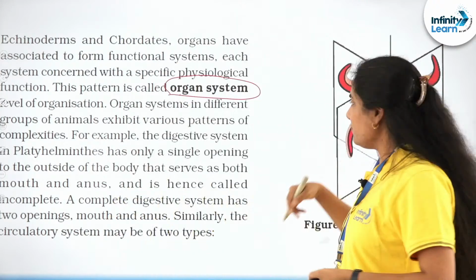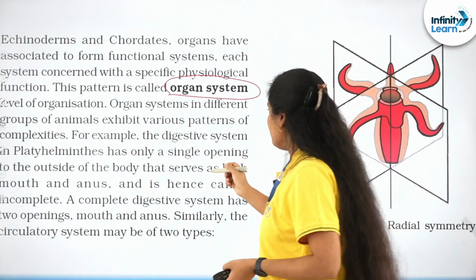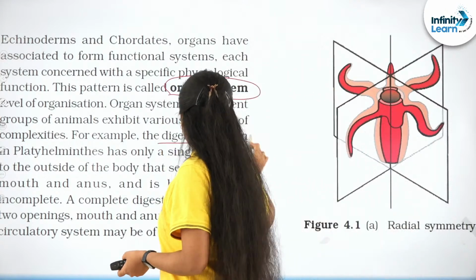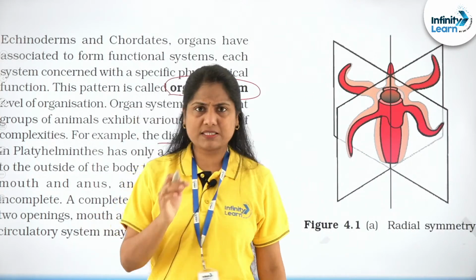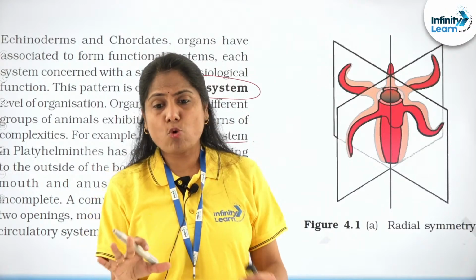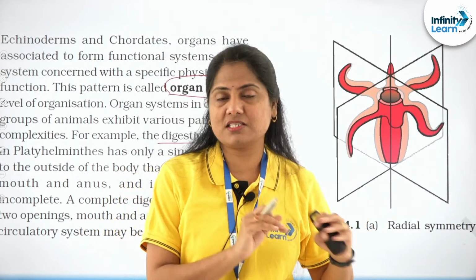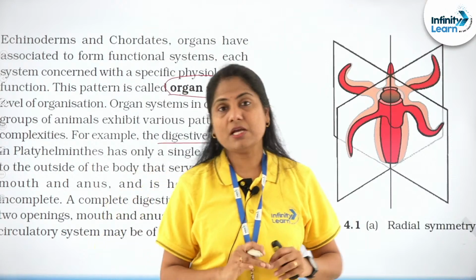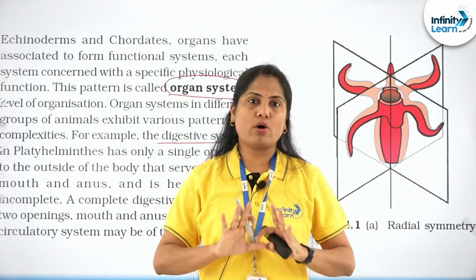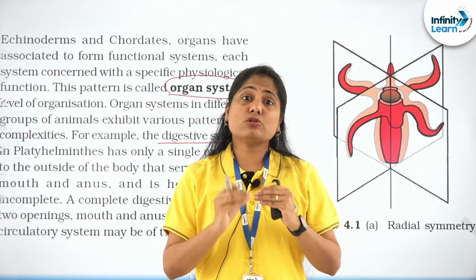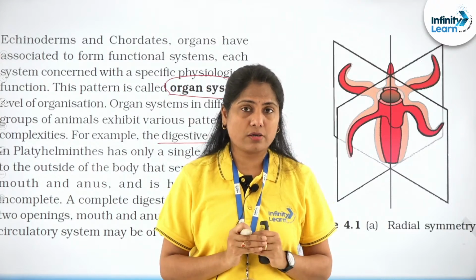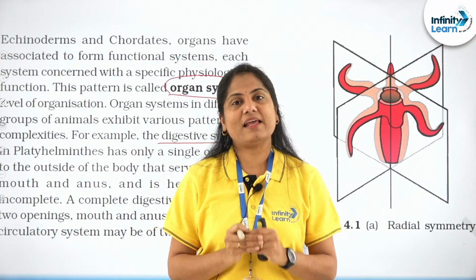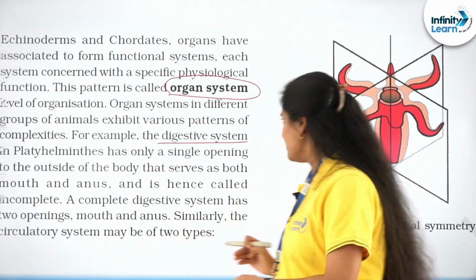Right, and then we move on further to the digestive system, the complicated. Now why digestive system? It's given as an example. When we go ahead with the organ system level of organization, yes, everything is working in a coordinated fashion. Now based on the complexity of a certain organ system, again we can classify the organisms. So how do we do it?